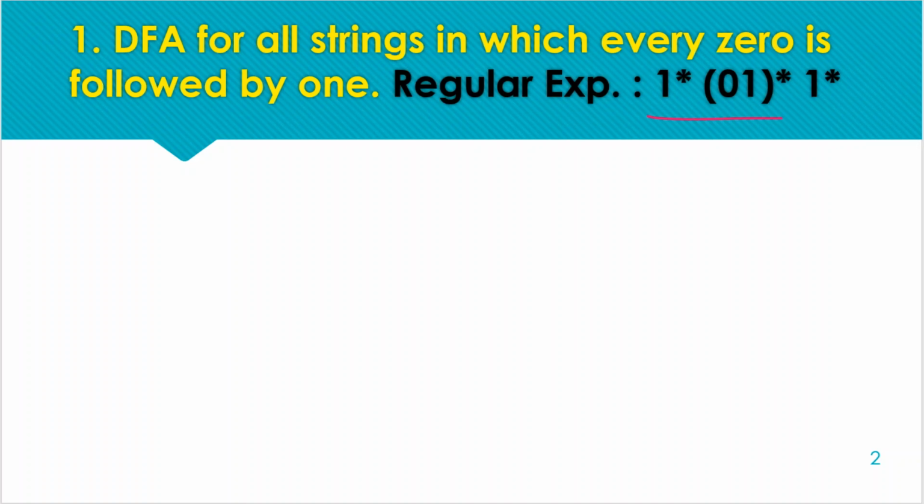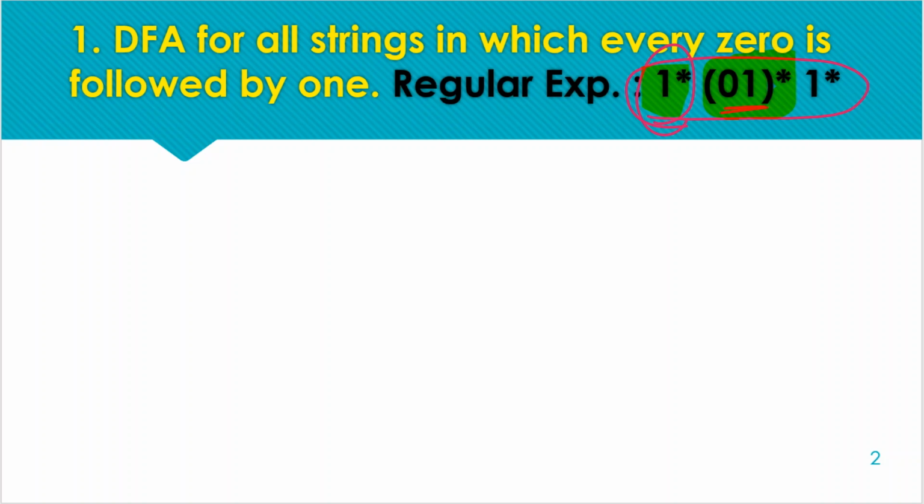It is clear that we have input symbols 0 and 1, and any number of ones are acceptable. If we are not having any 0, there is no issue, but if we are having a 0, then that 0 must be followed by a 1. So only ones are also acceptable, but if we get a 0, we must receive a minimum of one 1 after that 0. This expression is also optional, and this pattern can be repeated any number of times, so we put a star here.